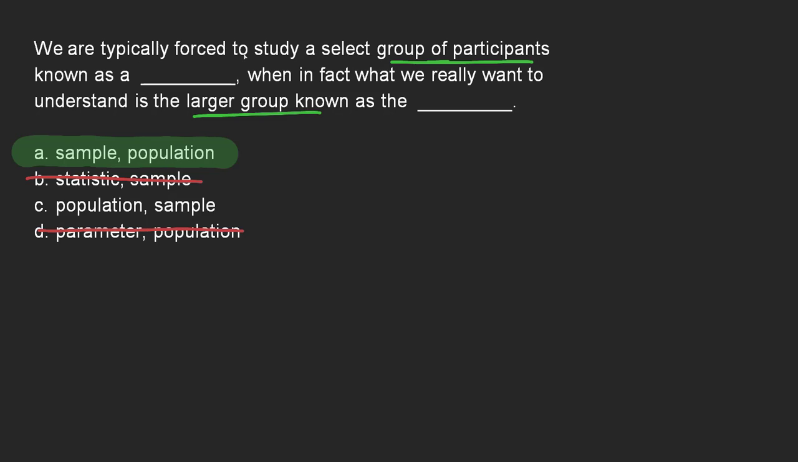So we are typically forced to study a select group of participants known as a sample, when in fact what we really want to understand is the larger group. We're not performing research to be able to say something about the sample specifically. What we're using the sample for is as an indicator or predictor of what's going on in the larger population they were taken from. So A is the answer here.